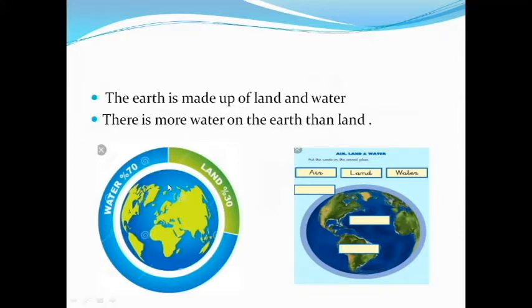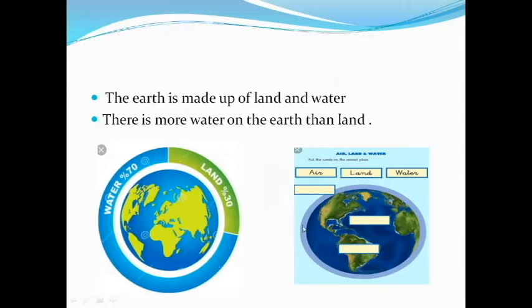So that's why the Earth is made up of land and water. There is more water on the Earth than land. The Earth is three parts water and only one part land. Children, how many parts is covered by water? Three parts of the Earth are full of water, and only one part is occupied as land.